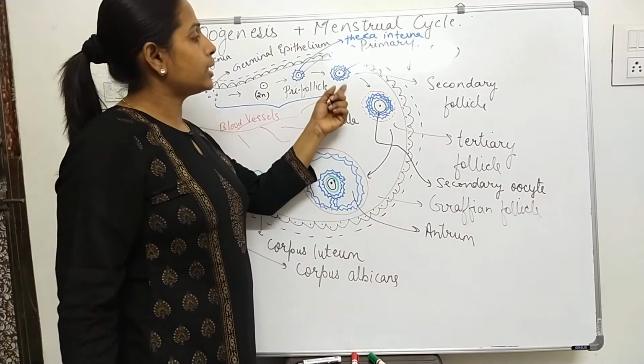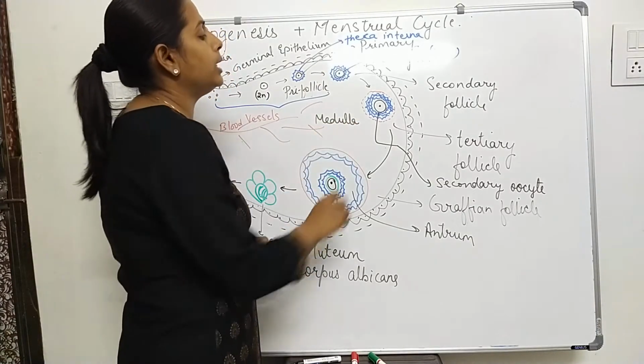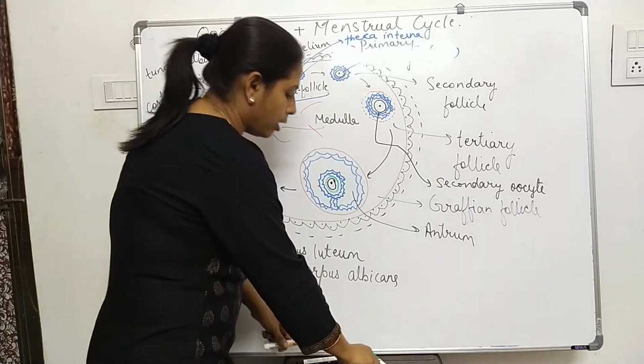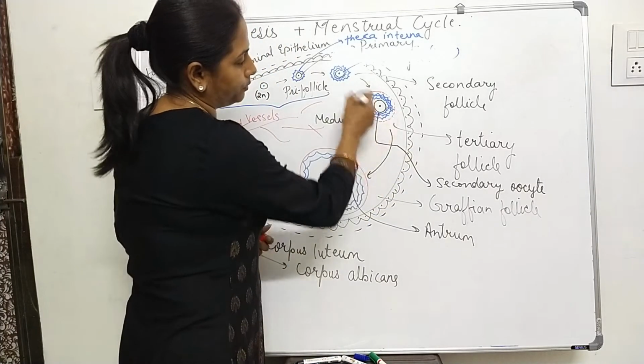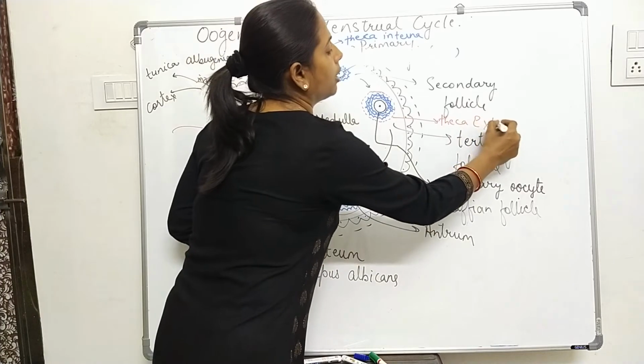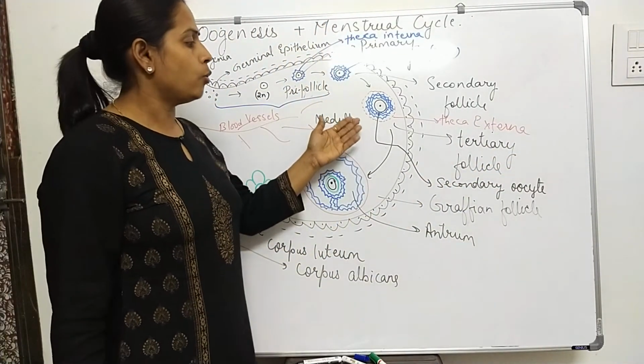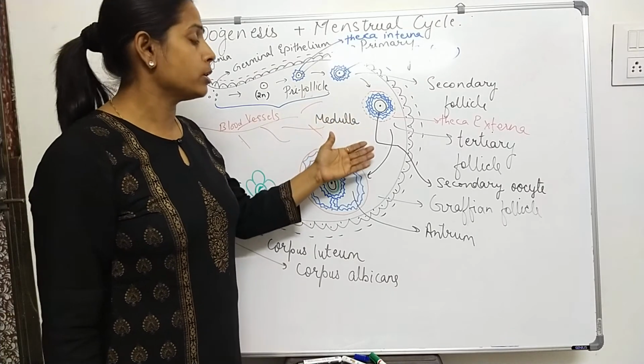Now this secondary follicle transforms into the tertiary follicle. What is this tertiary follicle? It is when the multi-layered theca interna is surrounded by another layer known as theca externa. So this is the tertiary follicle structure. Now when this tertiary follicle structure forms, what happens?